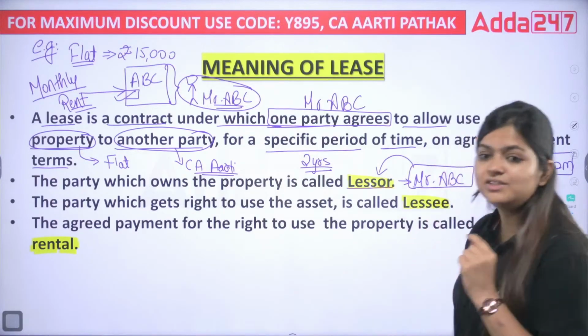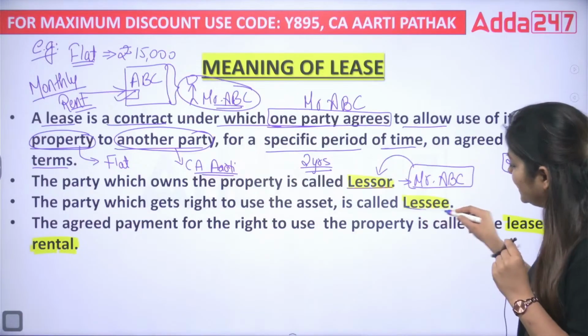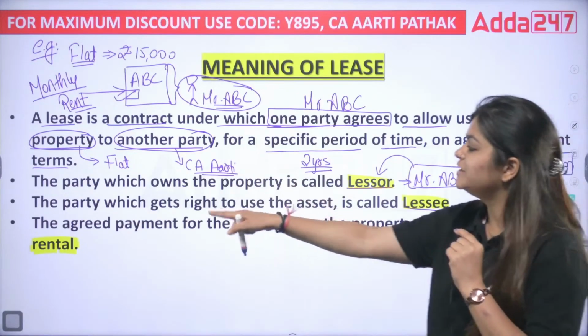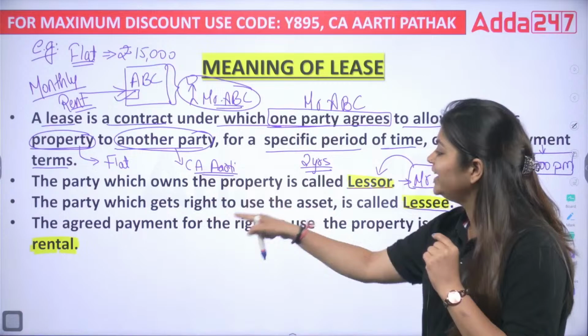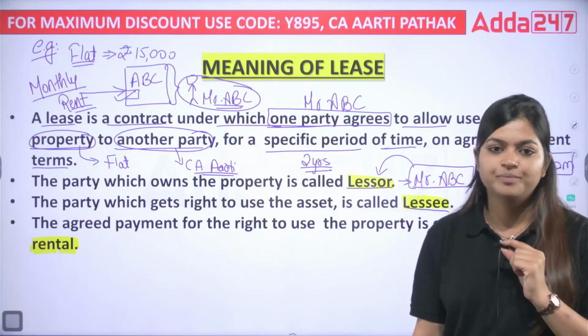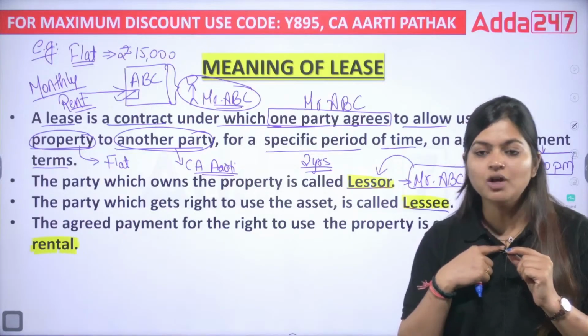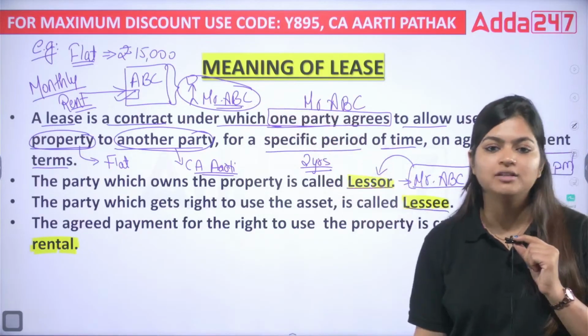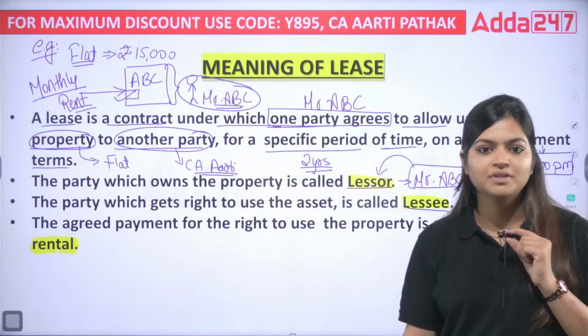Now, let's see the next term, that is lessee. The party which gets the right to use the asset. Now, who is getting the right? I am getting the right or Mr. ABC is getting the right to use that flat?